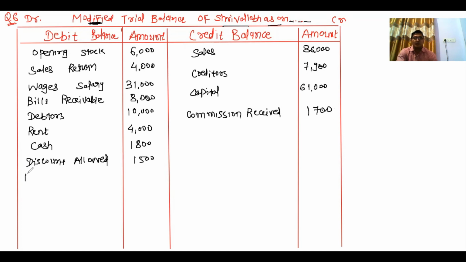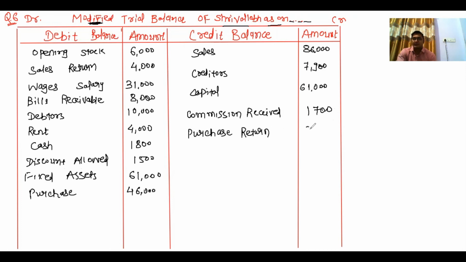Fixed assets on debit side for 61,000. Purchase 46,000. Purchase return on credit side 3,000.